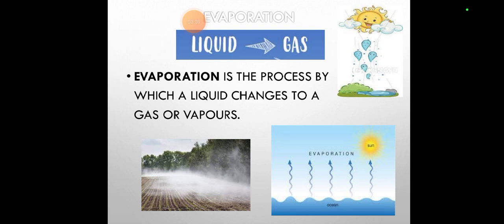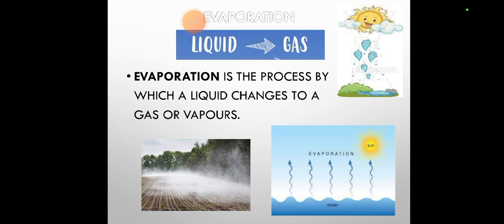During evaporation, the heat is absorbed by the water bodies. You can say the sun warms the surface of water bodies. The heat from the sun makes the water molecules move faster and faster until they move so fast that they escape as a gas. The liquid changes into a gas. So this is the evaporation process.